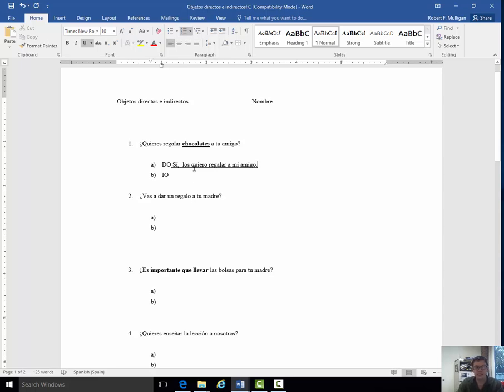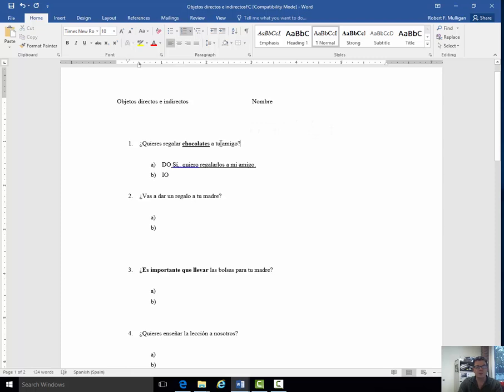You have to look for meaning here. Now, we do have an option of attaching this to the end of the infinitive. It could have been sí, quiero regalarlos a mi amigo. That would have been fine, okay? And with the indirect, do you want to give chocolates to your friend? Yes, I want to give him chocolates.